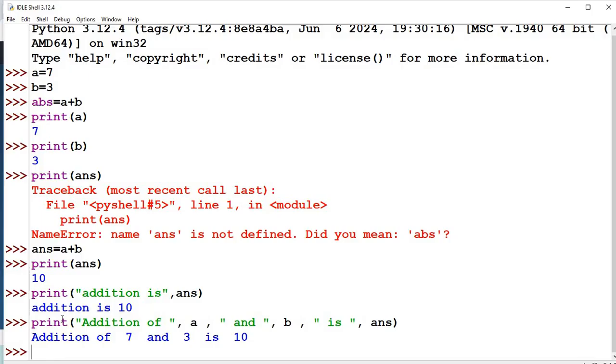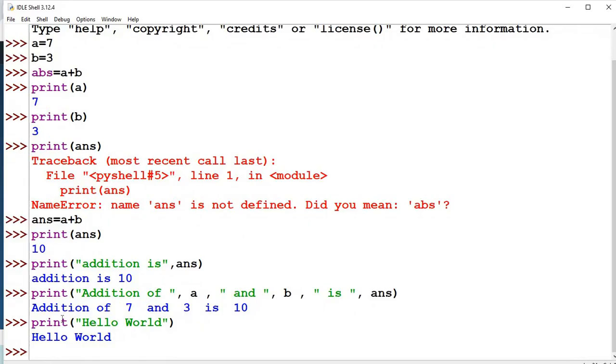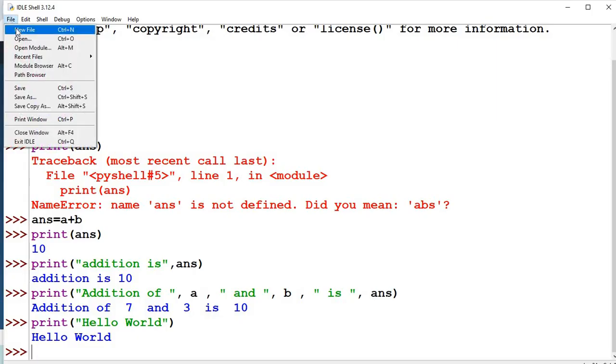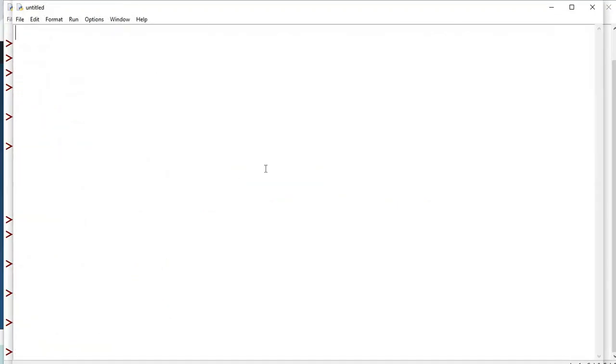This is called interactive mode, meaning I am interacting with the computer. Print hello world. This is the hello world Python program, just one line of code. Now I have given instructions one by one. Why can't you give all these instructions at once? That is script mode. I go to File, I go to New, and I get a new file.